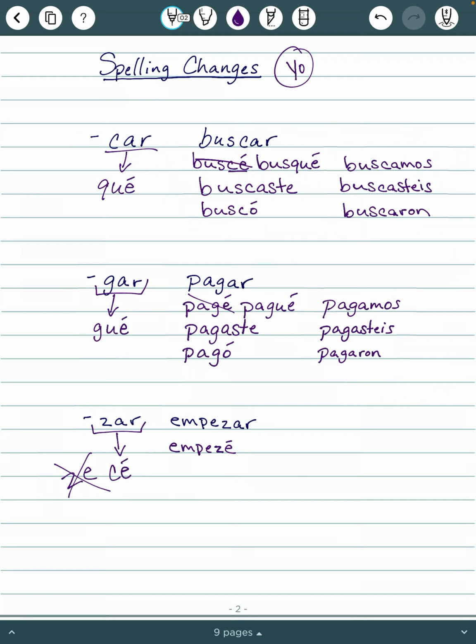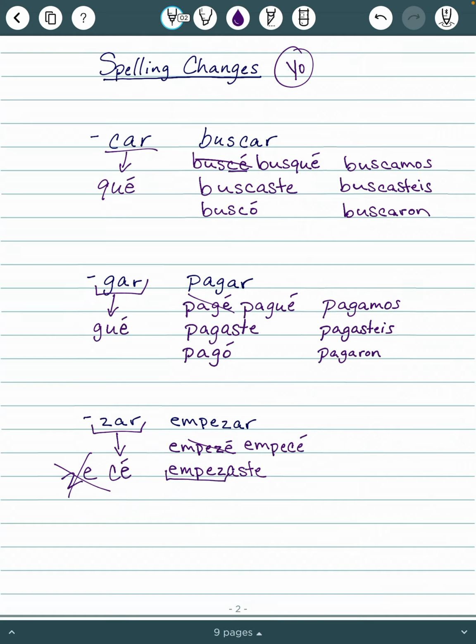That should look familiar. That is what you do when you make nouns plural that end in a Z. If you have a word like lápiz or pez and you want to make those plural, instead of ZES, you write CES. So it's the exact same thing, and the reasoning is the same. We just don't like ZE. So let's change that: empecé with a C. And then the rest of our conjugations are going to go back to what we knew before. I'm not going to write all of those conjugations down, but the rest of them will have a Z.